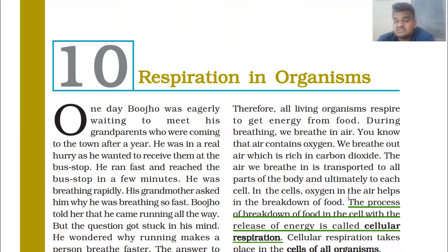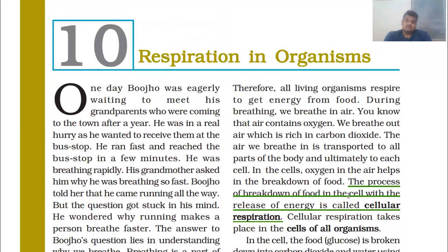In the cell, oxygen helps in the breakdown of food. There are two types of respiration, related to oxygen, which we will study in the next paragraph, but right now let's go with cellular respiration. The process of breakdown of food in the cell with the release of energy is called cellular respiration.